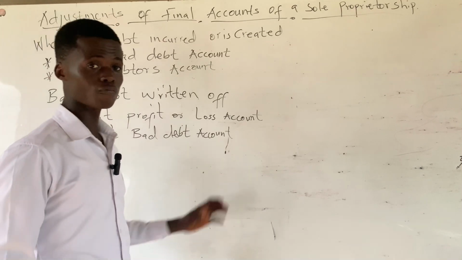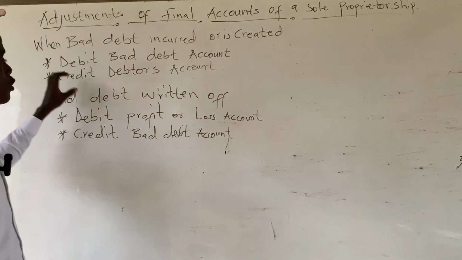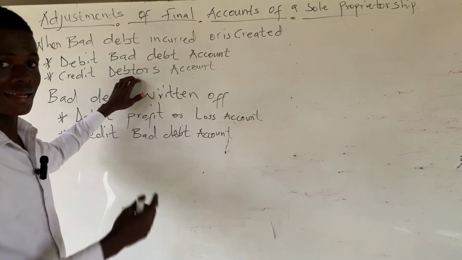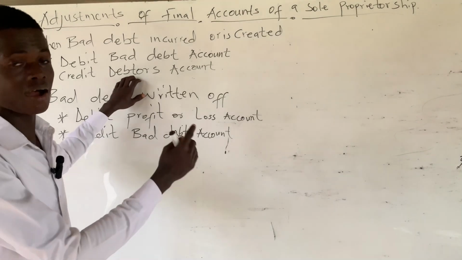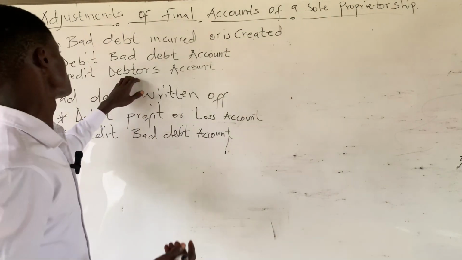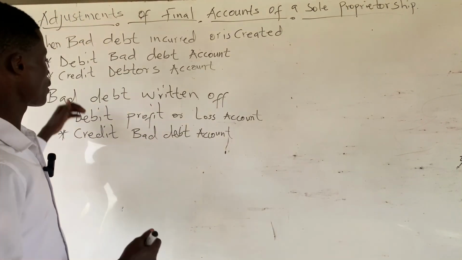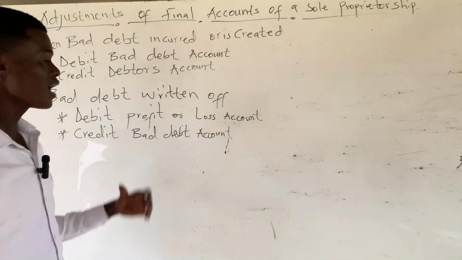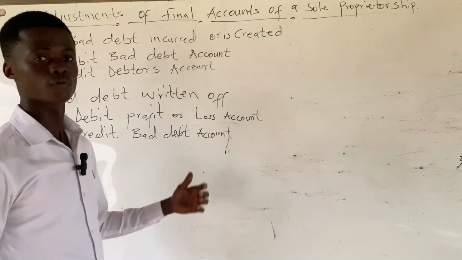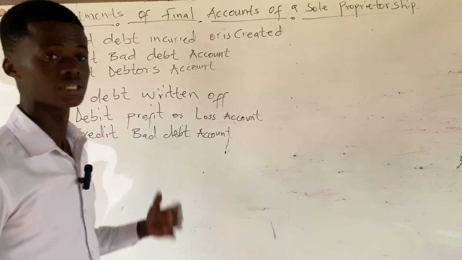So the treatment of bad debt in the additional information is that you first subtract that value of bad debt from your debtors figure. And we all know that debtors are current assets and they already have a debit balance. So by subtracting that amount from the debtors figure, it means you are crediting the debtors account. After subtracting or crediting the debtors account, you then add that bad debt figure to the indirect expenses in the trading profit or loss account. That's how bad debt in the additional information is treated.